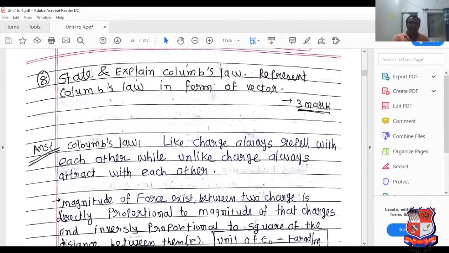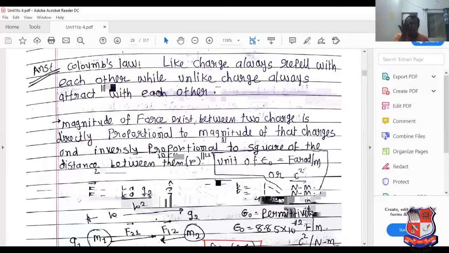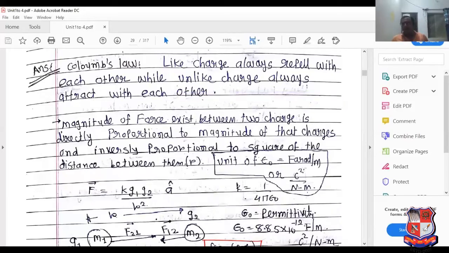Like charges always repel each other, while unlike charges always attract each other. And magnitude of force. Magnitude of force means what? If two charges are present in the system, as already explained on the whiteboard, what is the force that can act on them?